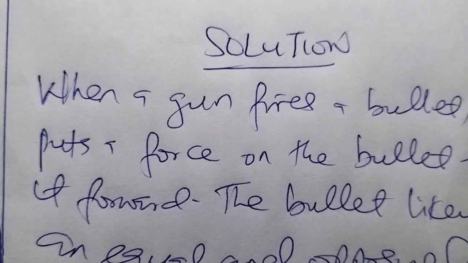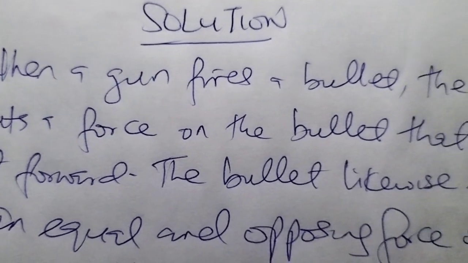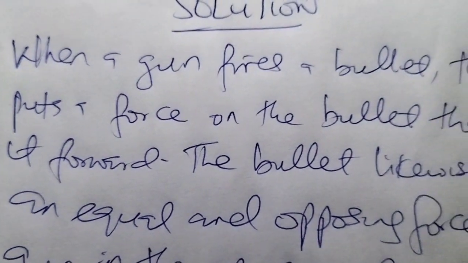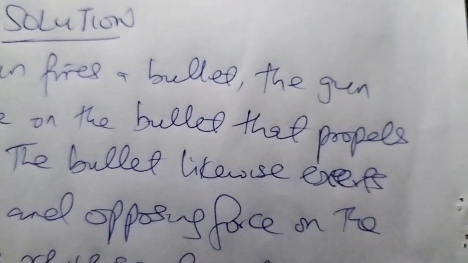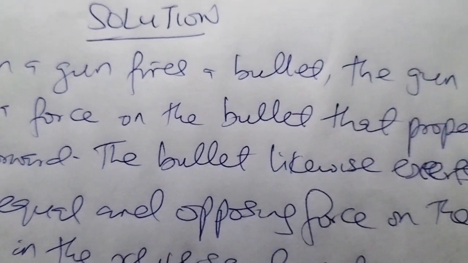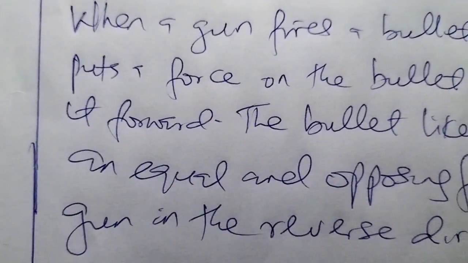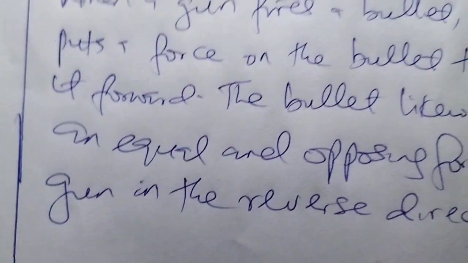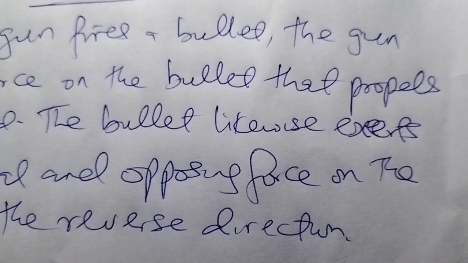We take the solution once more. When a gun fires a bullet, the gun puts a force on the bullet that propels it forward. The bullet likewise exerts an equal and opposing force on the gun in the reverse direction.